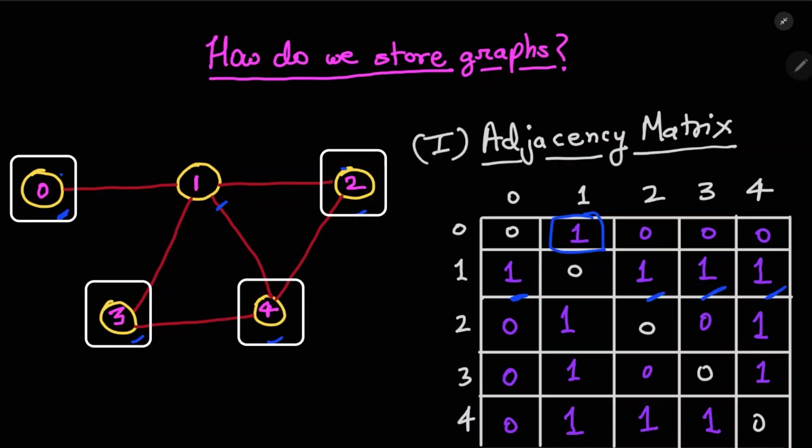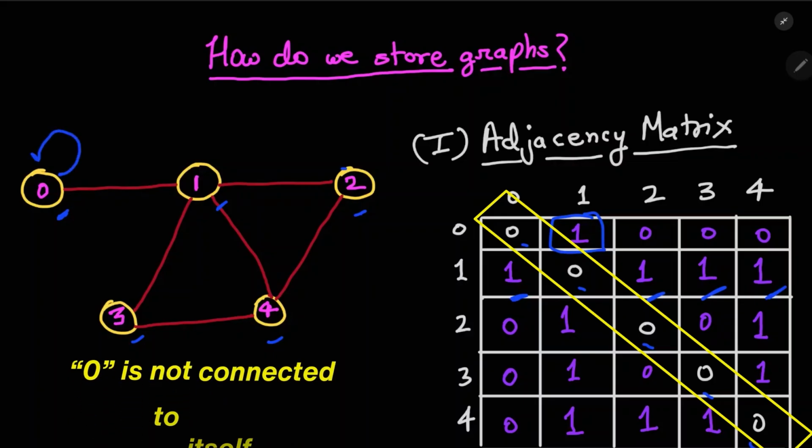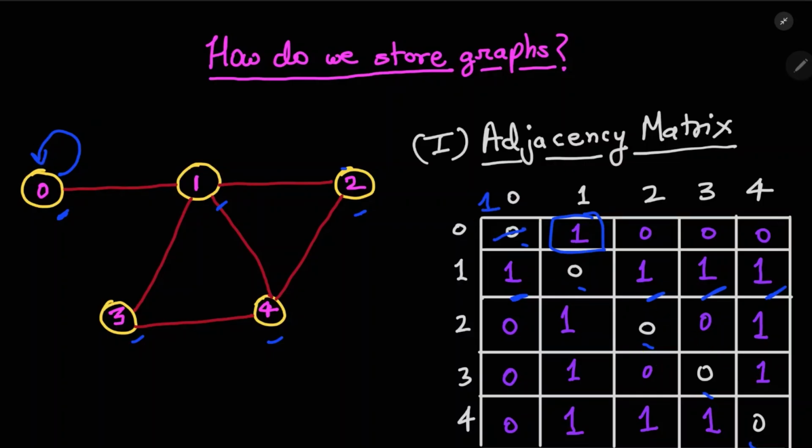So all of those are 1 in this matrix. So that is how we store the whole graph in a matrix format. Now if you notice, we have these zeros in the diagonal here. Why is that so? Because it's a convention saying that 0 is not connected to itself. If we had an edge like this, then we would have filled this one as a 1. But since it's not, we just get rid of that.